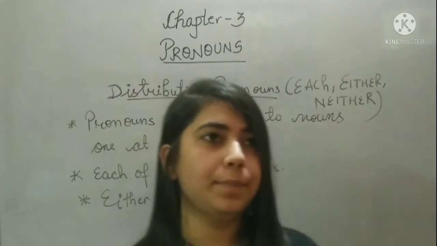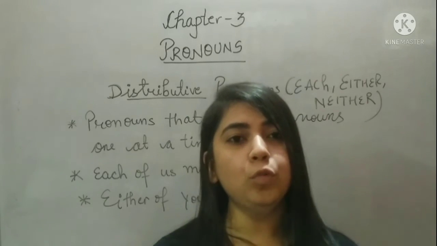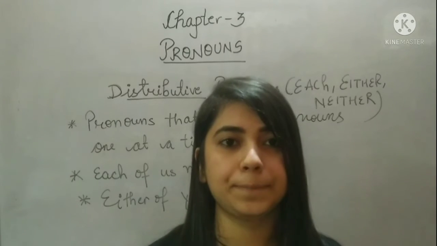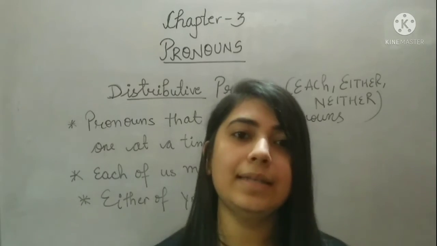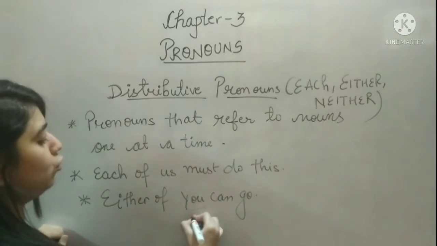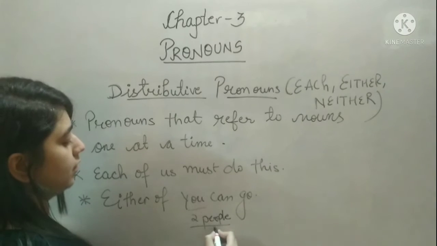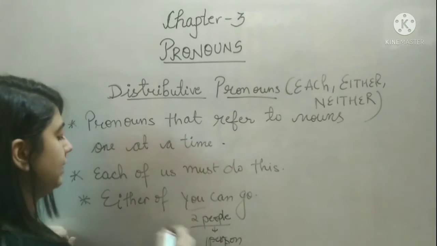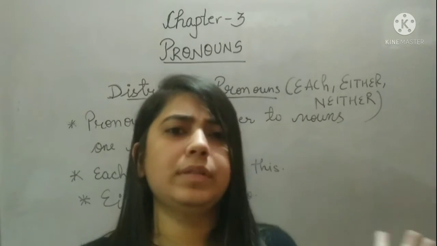Either means, for example, there are two people. Whenever we are using either or neither, that means there are two people. Either is out of you two, like one can do this. Okay? Neither means out of you two, nobody can do this. That is neither. So, either of you can go. That means like there are two people, so आप दोनों में से कोई भी एक जा सकता है. One person, so that is either of you can go. कि आप दोनों में से कोई भी जा सकता है.